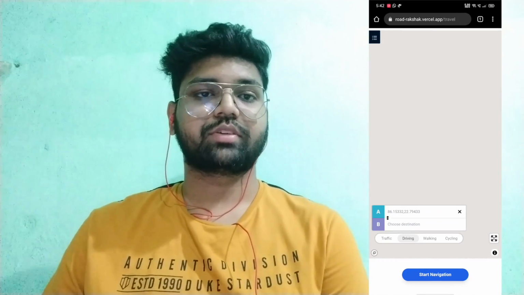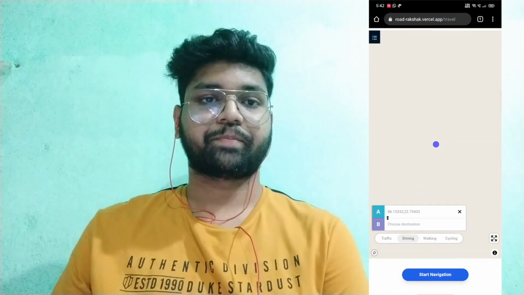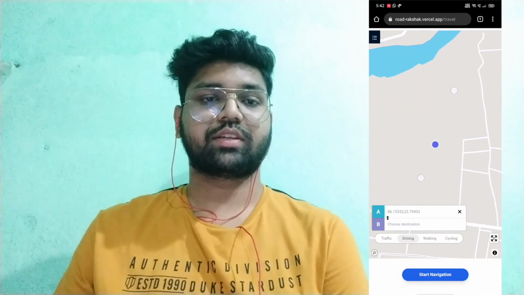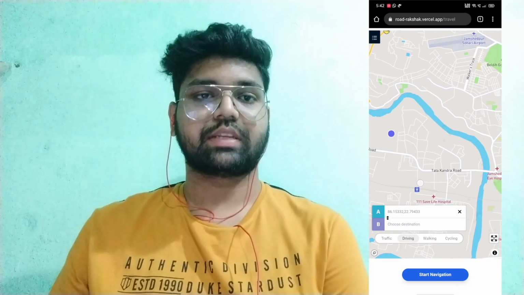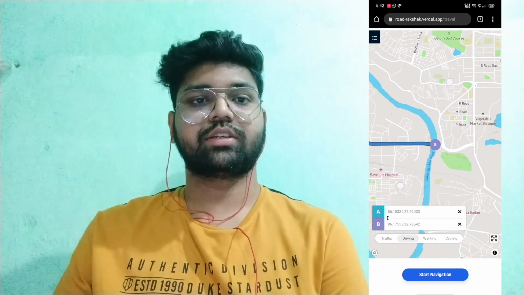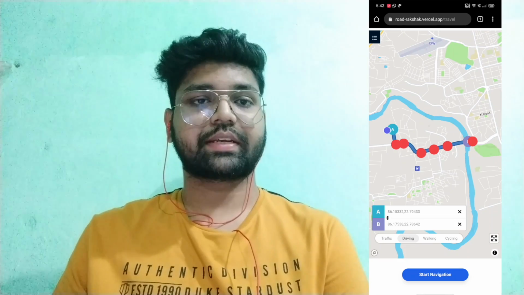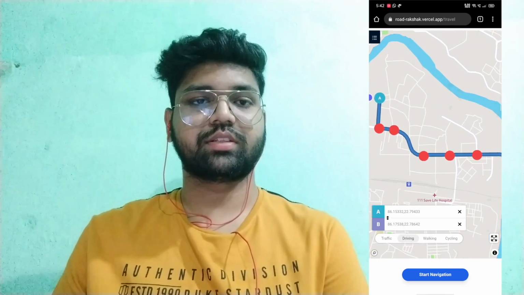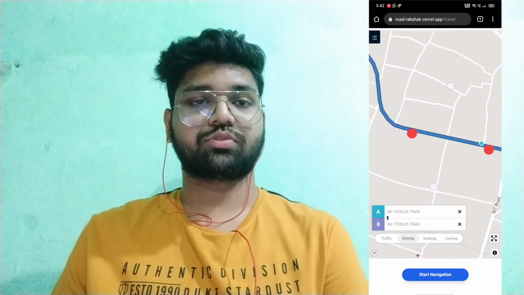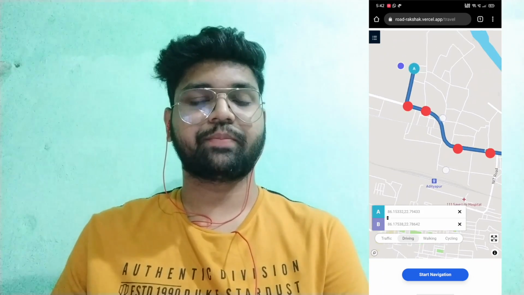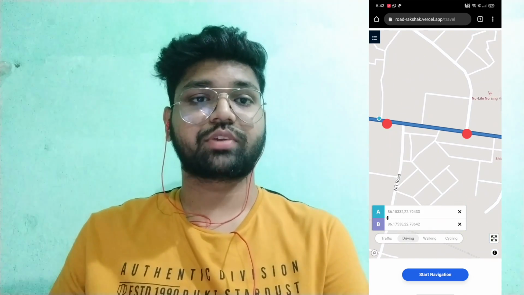Now, talking about the travel section. In the user application, the user first opens the travel section. By default, the origin is selected as the current location, and then he chooses the destination point. On selecting the destination, the hurdles, if there are any, are shown on the map through a red marker, and it shows the exact location of the hurdle.